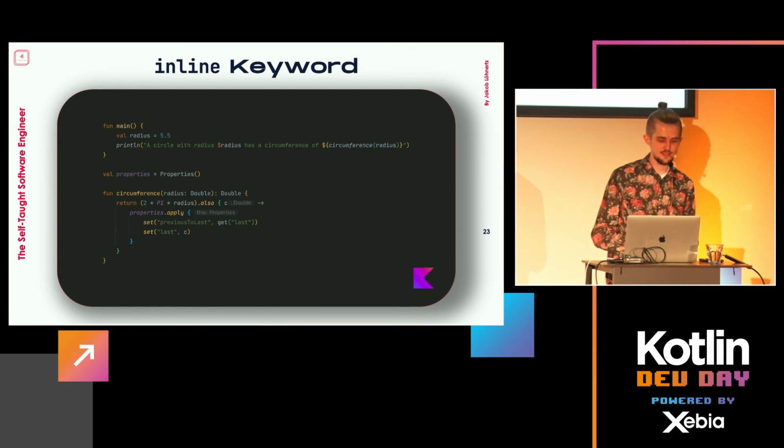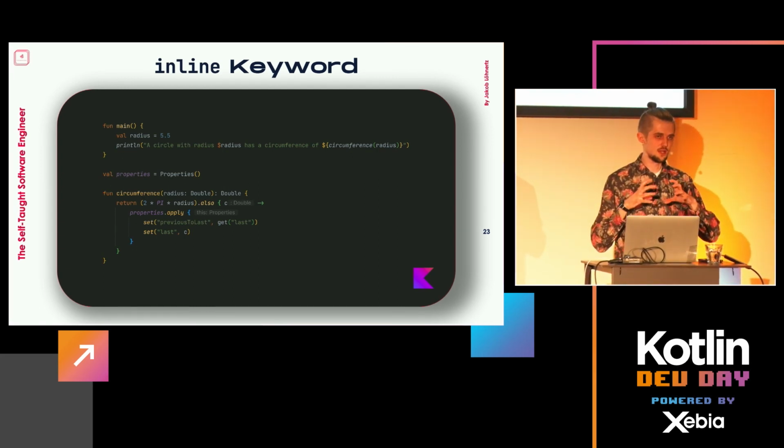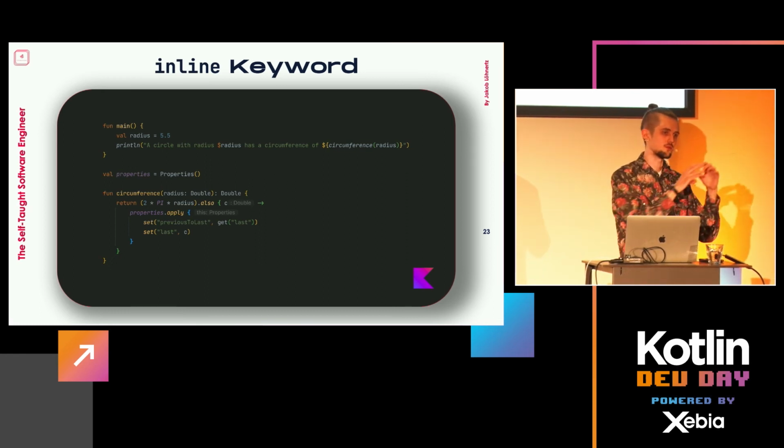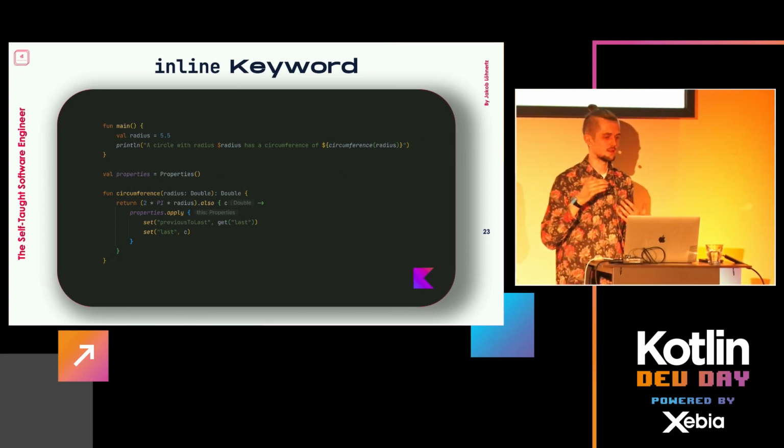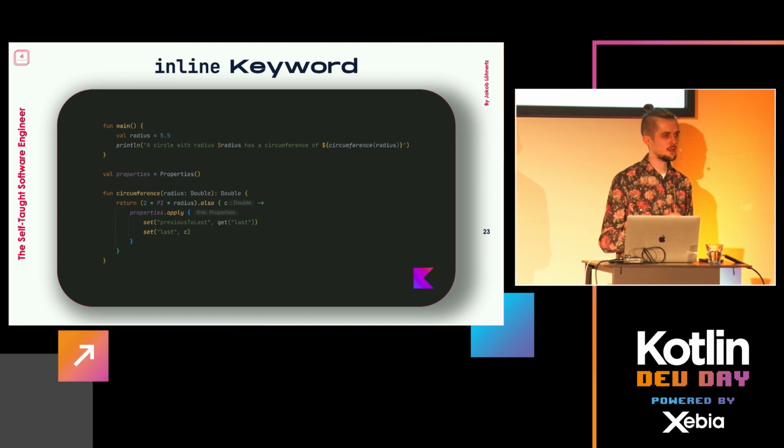Right, inline. We already touched upon what it is. This simply means, as I said, that mainly for performance reasons, you want to move a method body into the call side. The main reason is to not add a frame to your call stack every time. This is mainly used for methods that you either call super often or that are so generic that you would have to add call stacks everywhere.